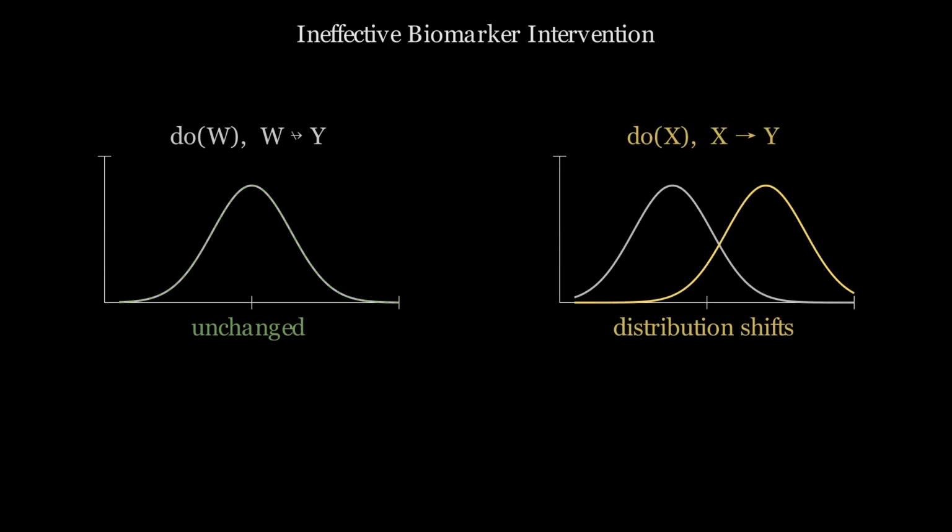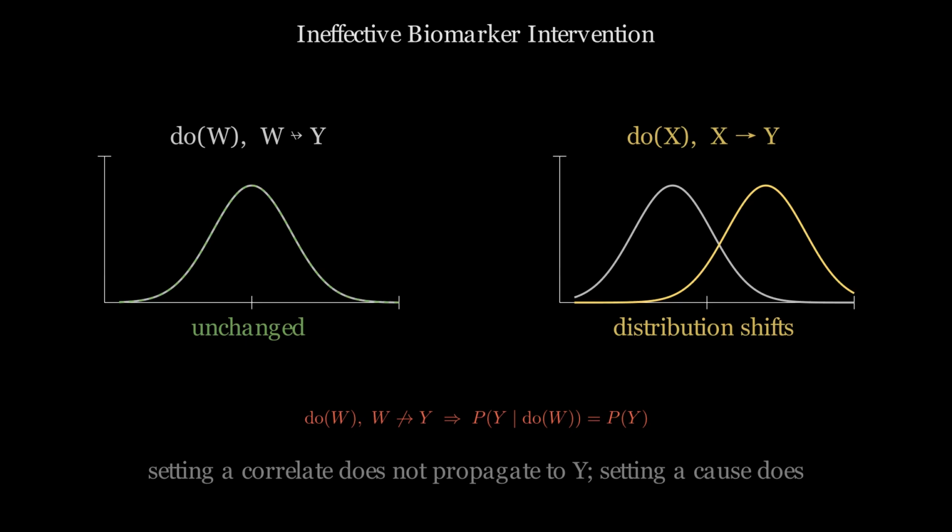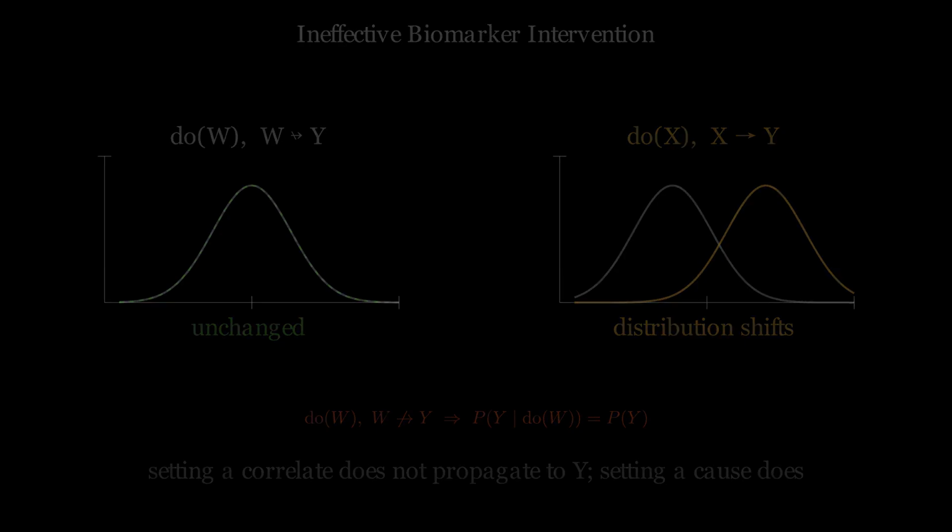Consider a clinical trial that targets a biomarker correlated with patient outcomes. The biomarker improves. The patient outcomes do not. This is the fundamental failure mode of treatment designed from correlations alone. The biomarker has no causal pathway to the outcome. Setting it to any value, low, normal, high, leaves the outcome distribution unchanged. A target indicator can be moved without moving the underlying disease process. Because the indicator is not the cause. Causation, not correlation, determines what clinical intervention can achieve. Moving a symptom is not the same as removing a cause.